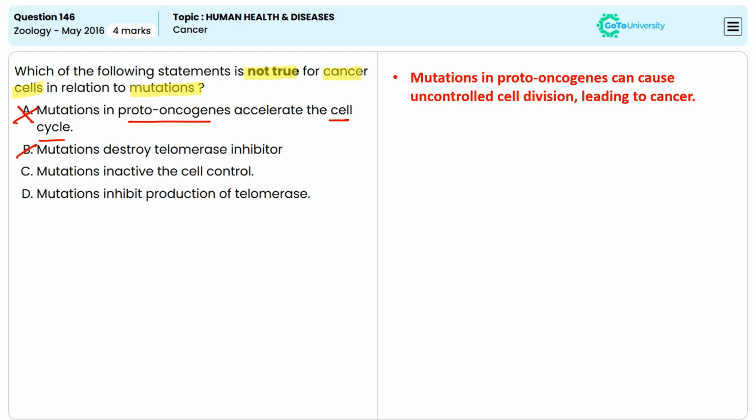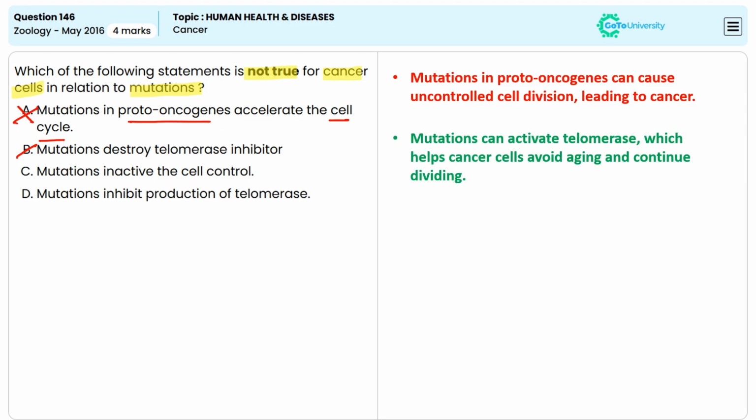Option B, mutations destroy telomerase inhibitor. This is also true. In many cancer cells, mutations lead to the activation of telomerase, an enzyme that adds repetitive DNA sequences to the ends of chromosomes, that is telomeres. So mutations can activate telomerase, which helps cancer cells avoid aging and continue dividing. So option B is incorrect.